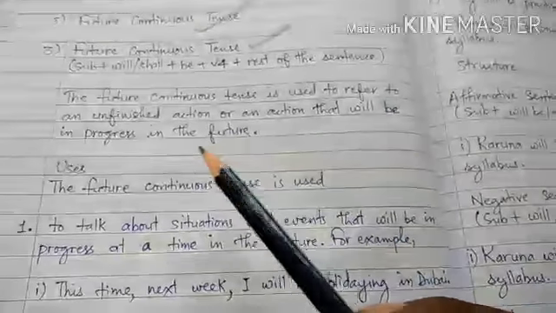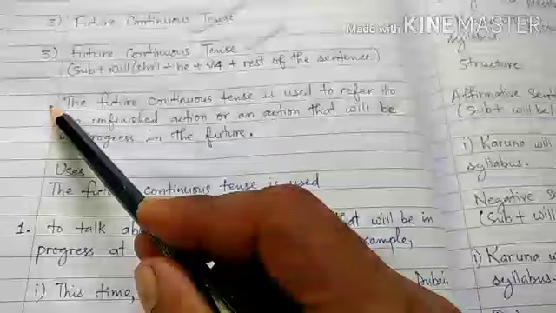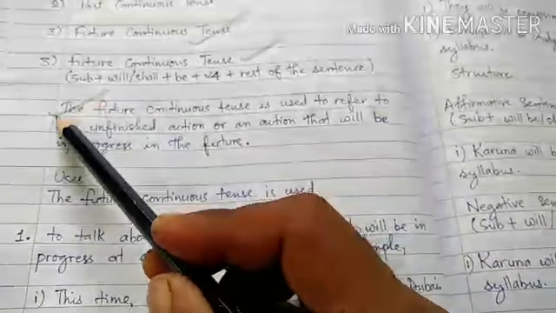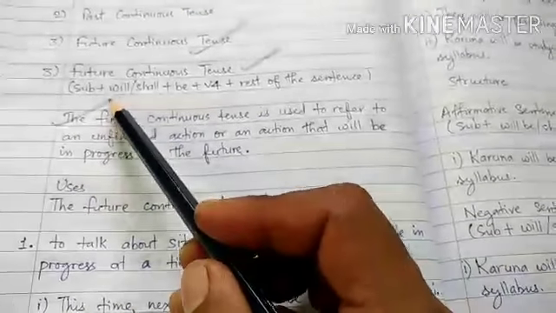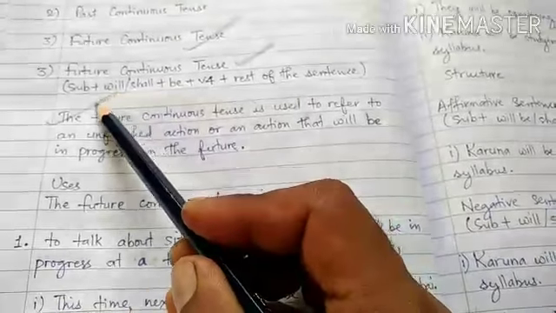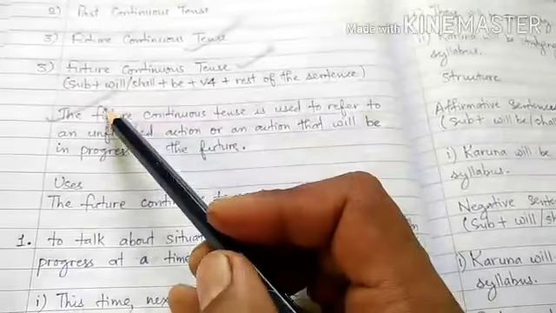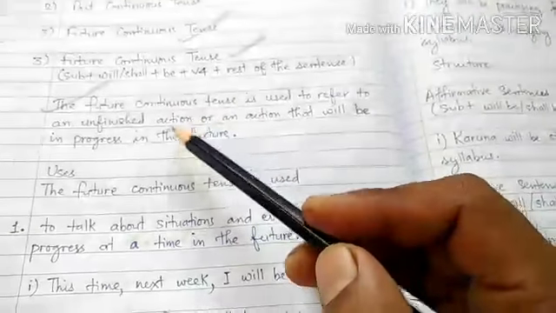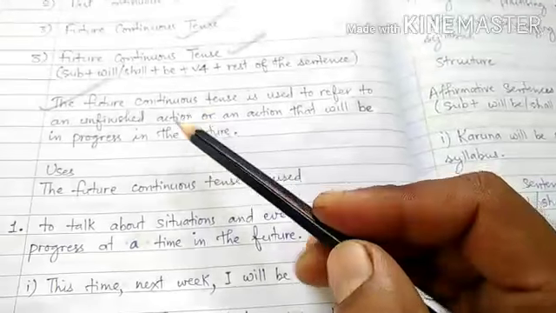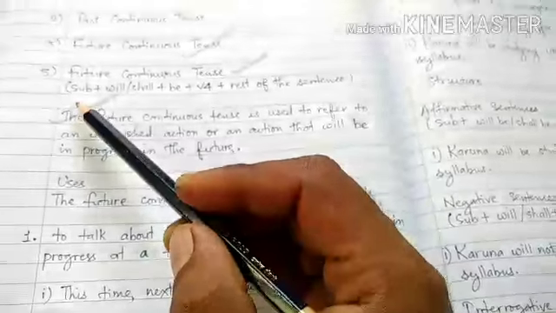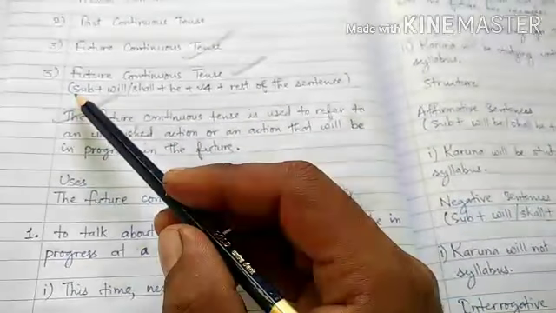Okay, but before that, let us understand what kind of actions are expressed in the future continuous tense. We will discuss each point regarding the kind of actions expressed in the future continuous tense with examples and framing each, transforming each sentence into other forms, like from affirmative to negative and interrogative sentences. So let us understand at first the sentence structure of affirmative sentences in the future continuous tense.